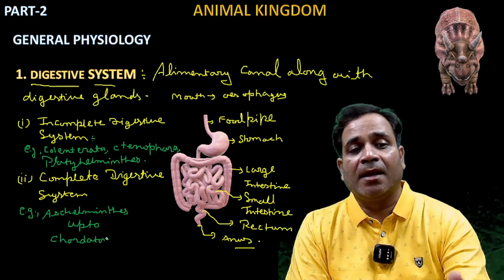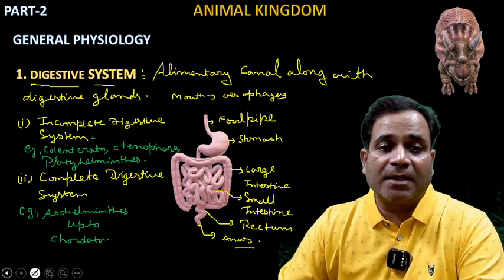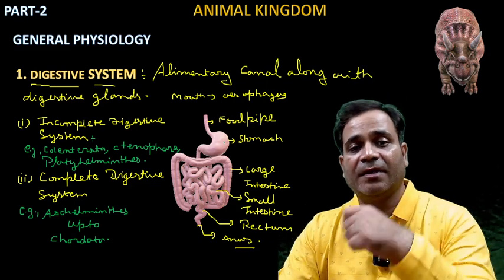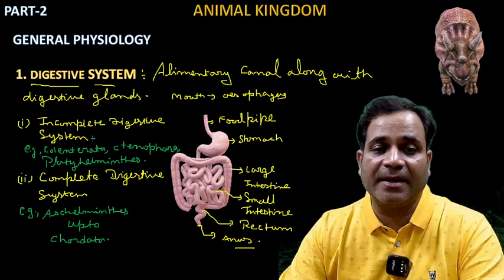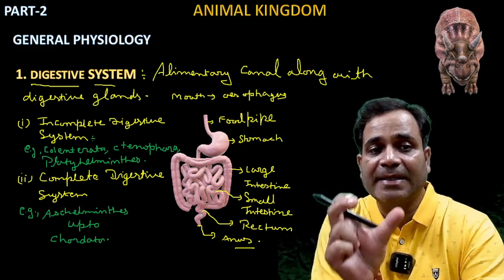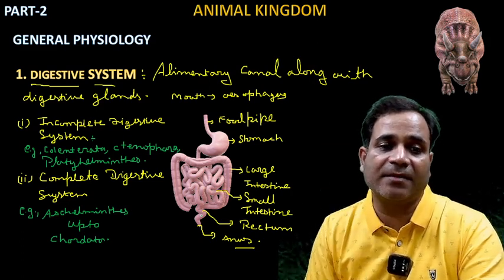So see here, the diagram of the alimentary canal, which starts from the mouth, or you say the buccal cavity, and goes into the anus. So these all are what? Complete system. So here I'm saying complete digestive system.